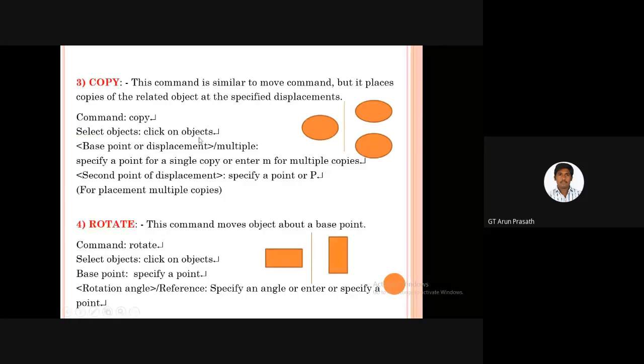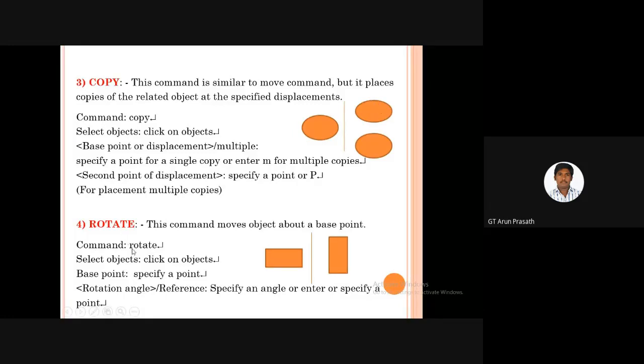Okay, and next, copy, also the same as erase and move that I saw on the previous slide. By typing copy in the command window, the cursor will be placed in the worksheet. If I want to copy this circle, then by clicking this circle, I can place it wherever I need in the worksheet.